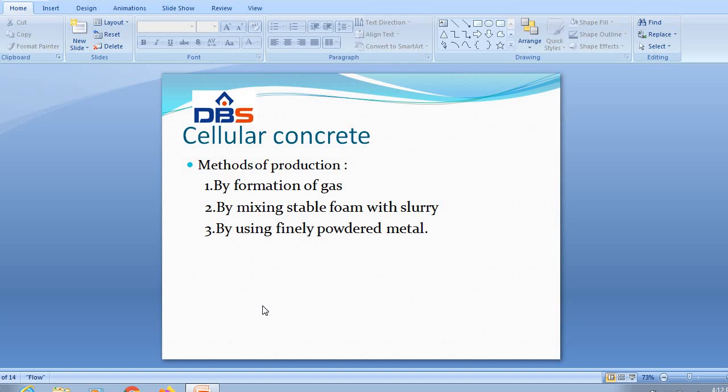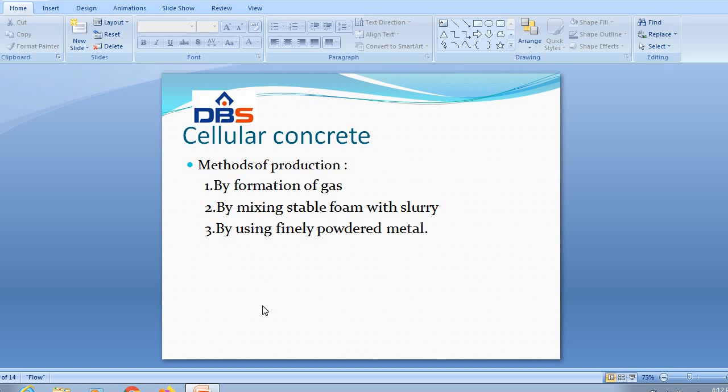There are several ways in which aerated concrete can be manufactured. First, by the formation of gas by chemical reaction within the mass during the liquid or plastic state. Second, by mixing pre-formed stable foam with the slurry.